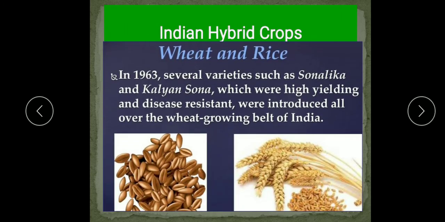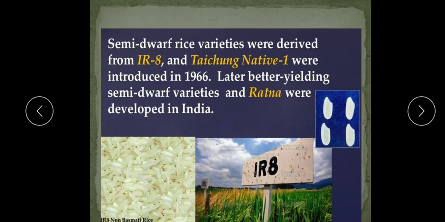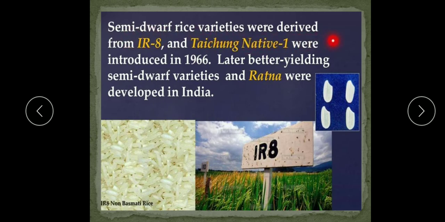Now some of the Indian hybrid crops we will see: wheat and rice, as I explained to you already, 1963 Sonalika and Kalyan Sona. These are the high yielding varieties and disease resistant, introduced all over the wheat growing belt of India. Then the semi dwarf rice varieties derived from IR8 and Daichung Native One were introduced in 1966.